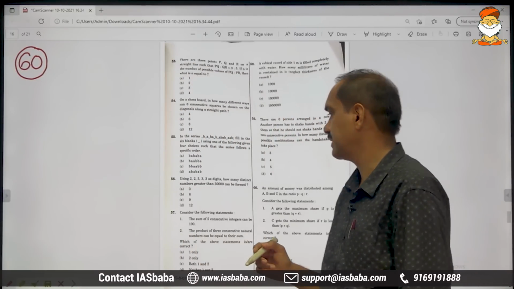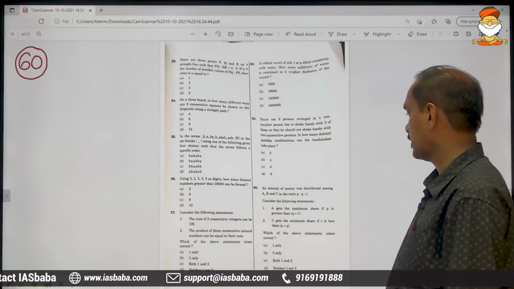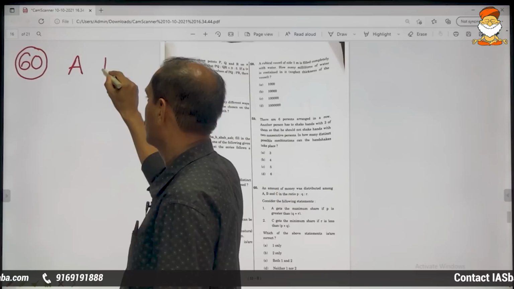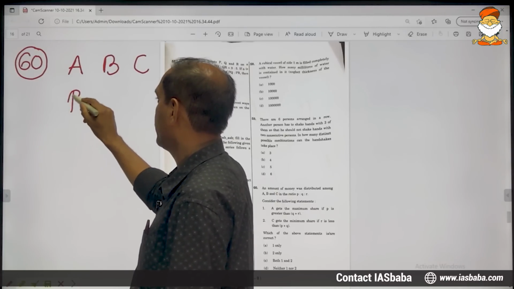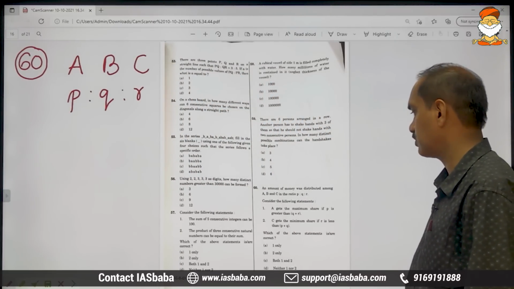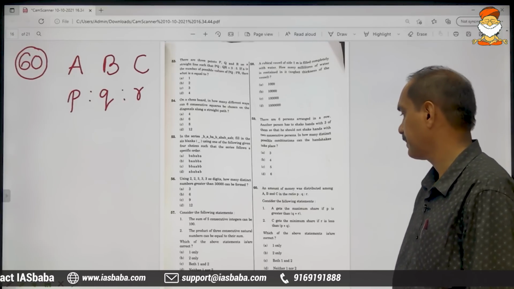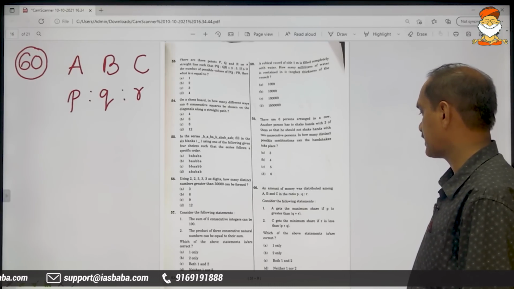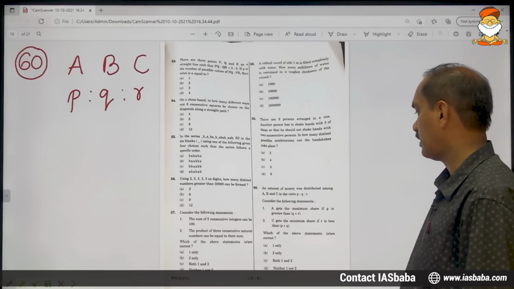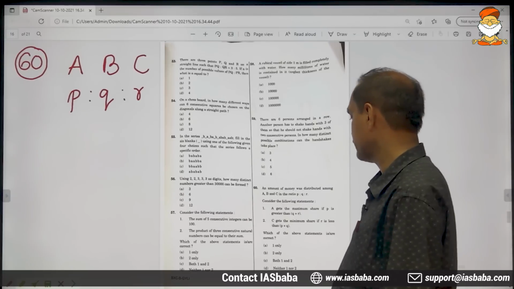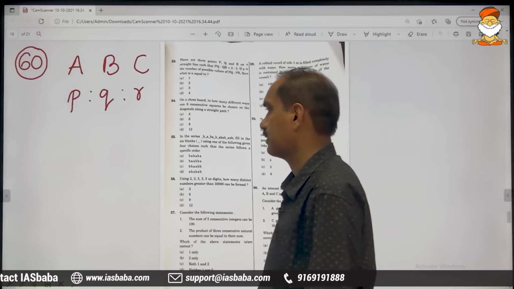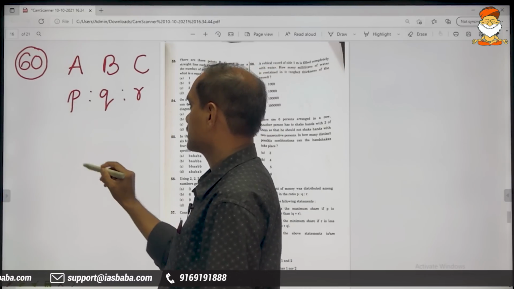Moving on to problem number 60. An amount of money was distributed among A, B, C in the ratio P is to Q is to R. In this ratio, we are distributing the amount to A, B, and C. Consider the following statements. A gets maximum share if P is greater than Q plus R. So, P is greater than Q plus R.